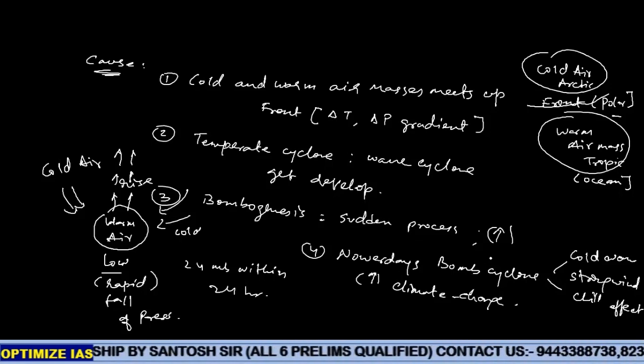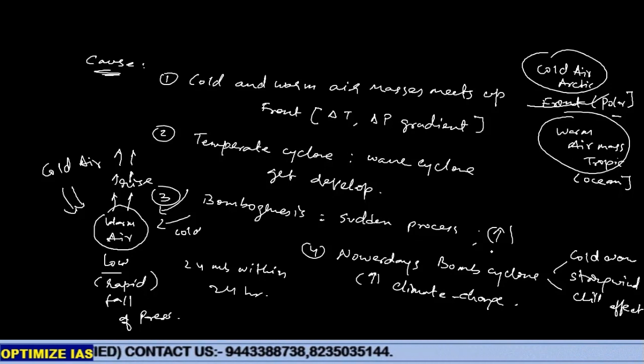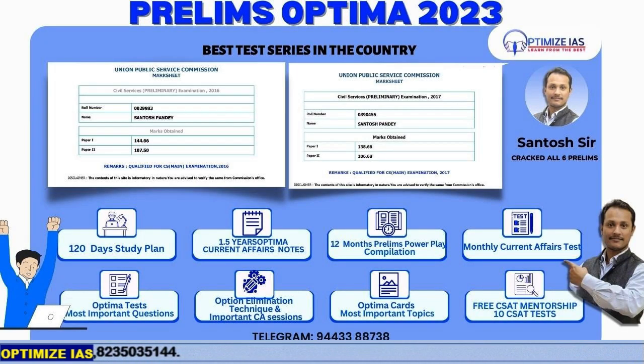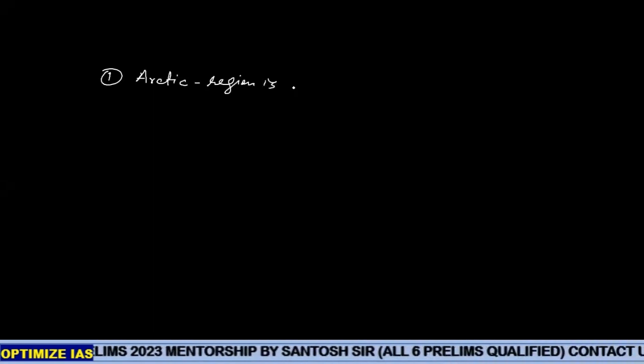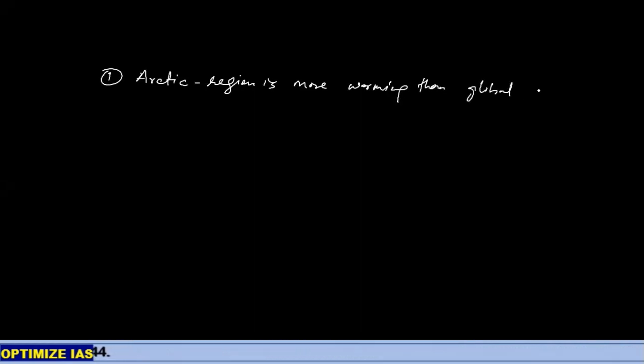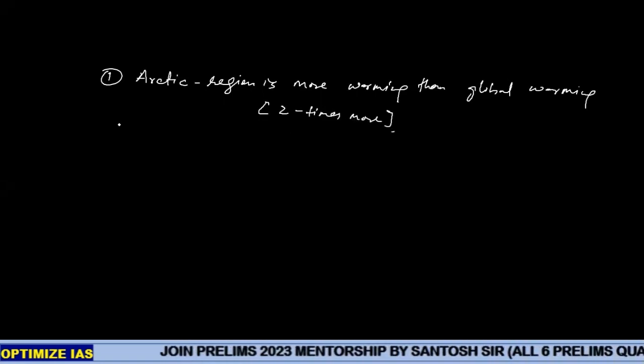The Arctic region is warming more than the global average. So the first factor in recent times is that, because of climate change or global warming, the Arctic region is warming more than the globe, at more than double the rate. Twice, two times more than global warming. That's the first reason.